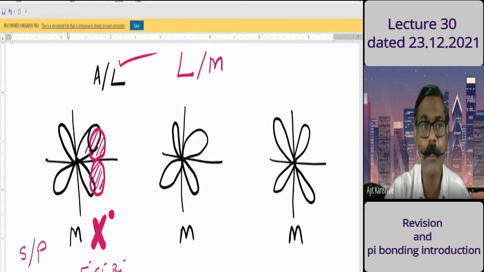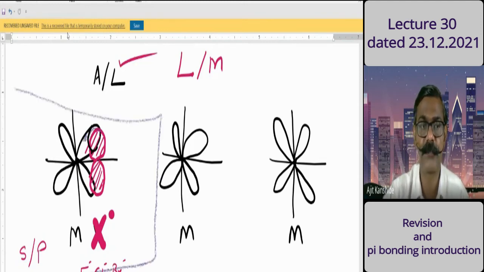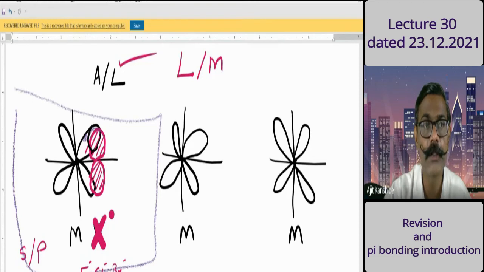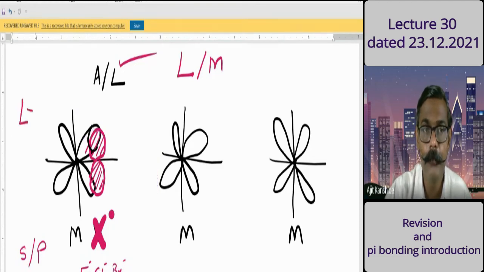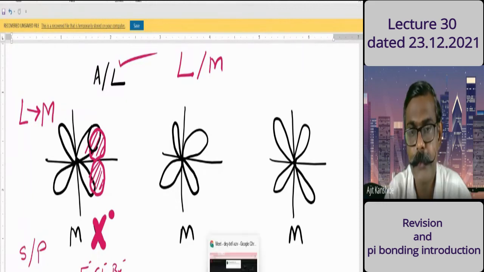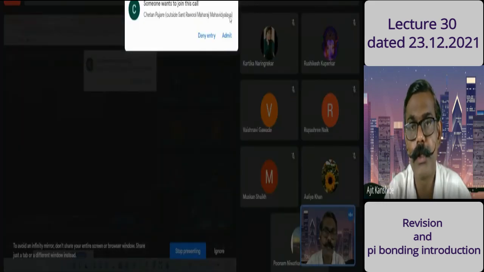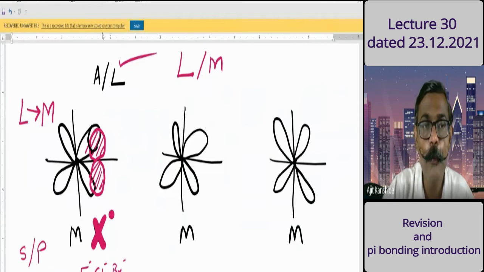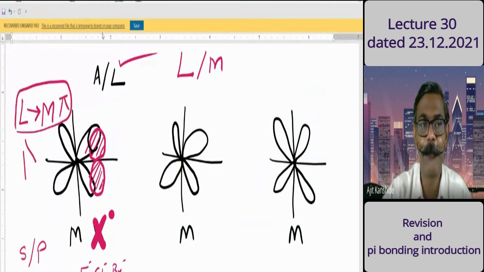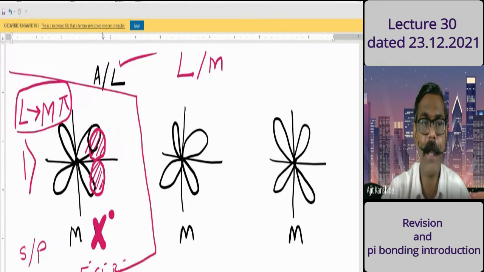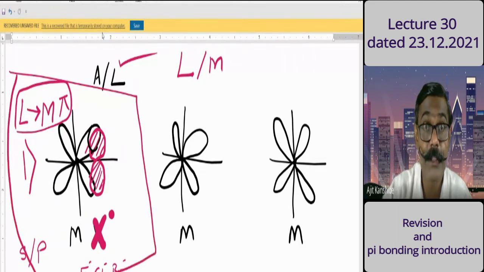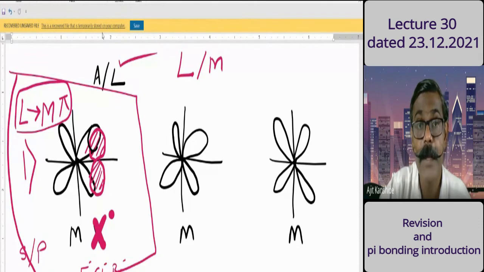So this kind of interaction, that's the first interaction, is called L to M, ligand to metal, pi interaction. It is our first approach. It is called L to M kind of pi bonding, with respect to the molecular orbital treatment we are discussing.